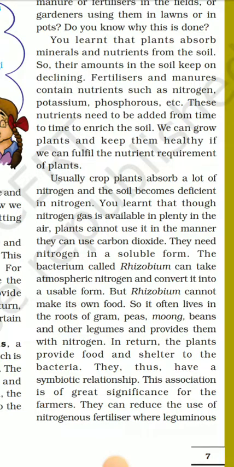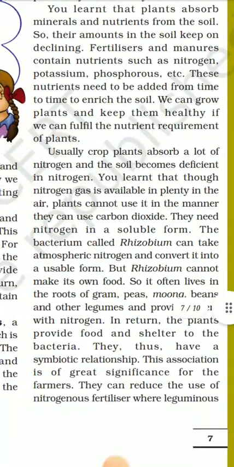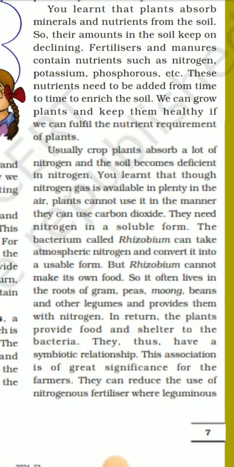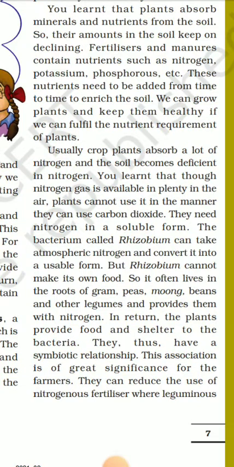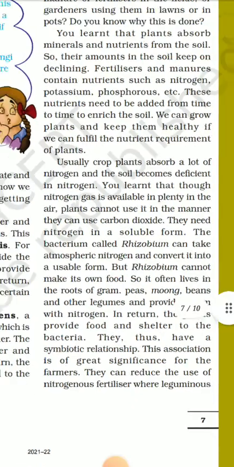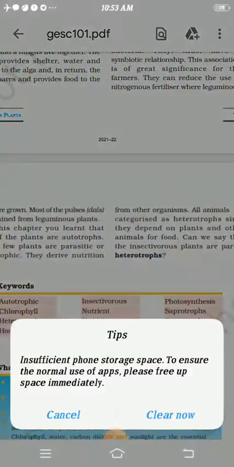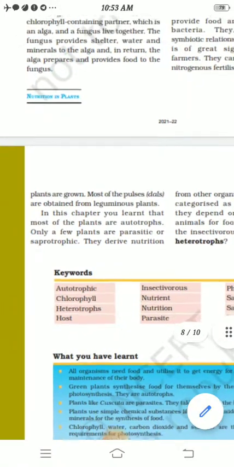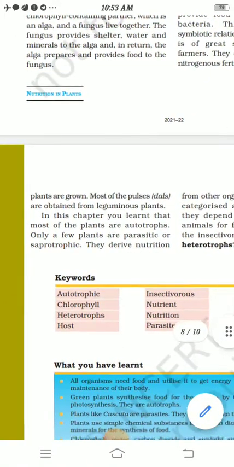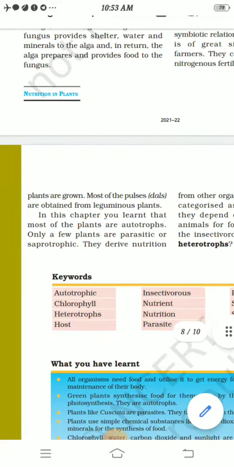its own food, so it often lives in the roots of gram, pea, moong, beans, and other leguminous plants, providing them with nitrogen. In return, the plants provide food and shelter to the bacteria. Thus, they have a symbiotic relationship. The association is of great significance for the farmers. They can reduce the use of nitrogen fertilizers where leguminous plants are grown. Most of the pulses, dal, are obtained from the leguminous plants.